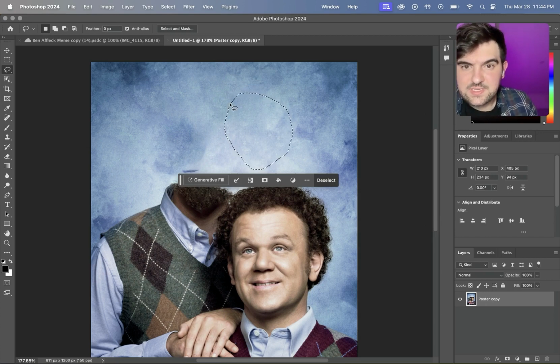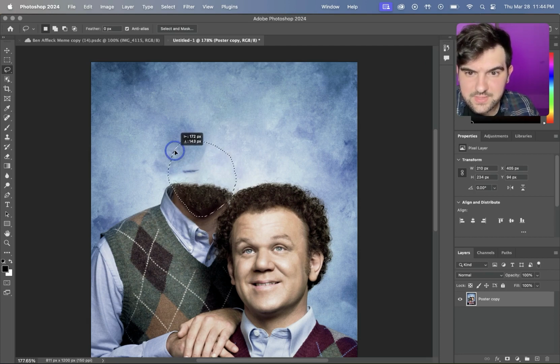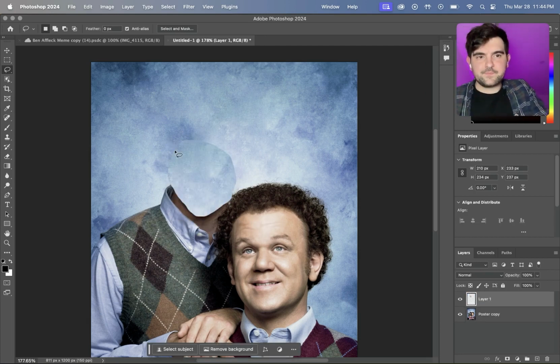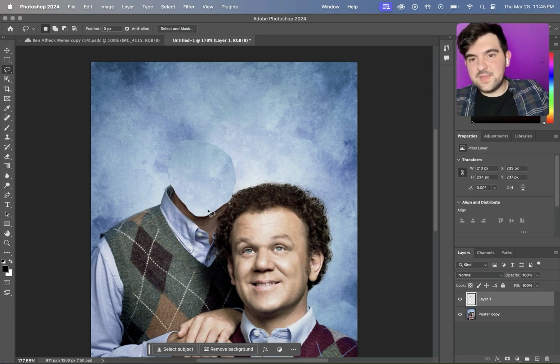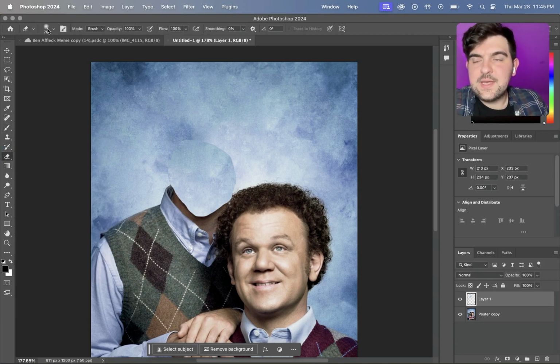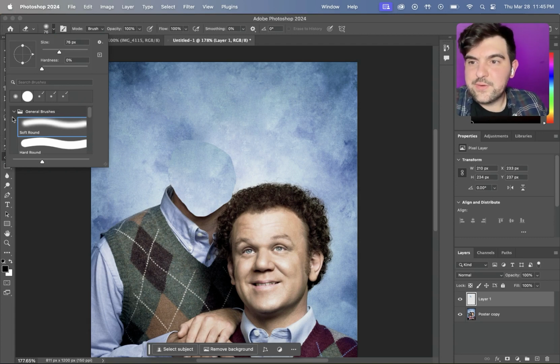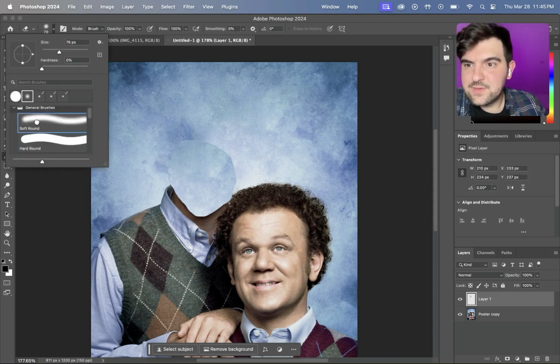Hit Command C, which is for copy. Bring this back down to where we need it. We do Command V, and it puts that there. Now the problem here is, as you can see, you could tell we've just pasted something on top of it, right? You're going to go up to the top here, go to your eraser, or just press E, and then make sure you go into General Brush and Soft Round. You don't want the hard round. The hard round is going to continue making more lines like that, which is not what we want. What we want is a nice soft round.